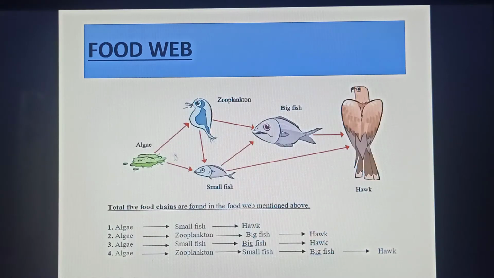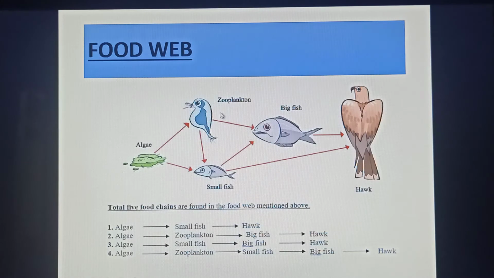Look at here. This is a figure of a food web, and here a total of 5 food chains are interrelated with each other, and these 5 separate food chains together form a net-like structure, and this net-like structure is called food web. For example, the producer is algae, then zooplankton.